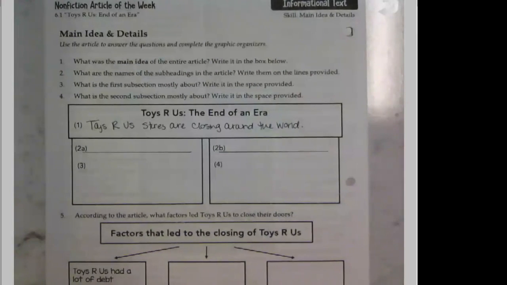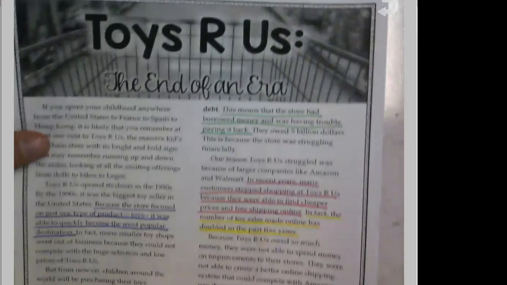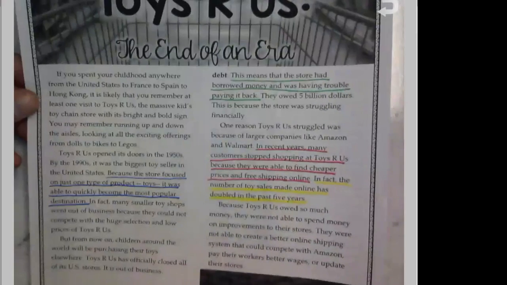Now let's look at number 2. What are the names of the subheadings in the article? Write them on the lines provided. So get your article out. Look back. Sorry if you can hear my papers shuffling. What are our subheadings here?